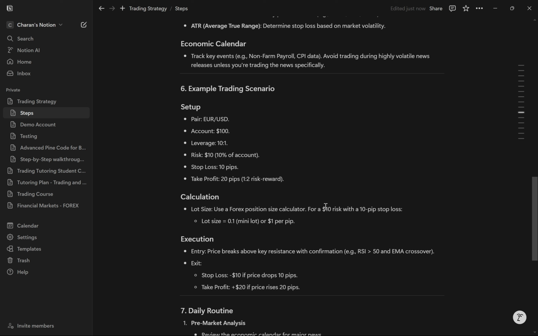Now, execution. We're going to see the entry. So we're going to have price breaks above the key resistance with confirmations. That is, we're going to use the RSI and the EMA, the exponential moving average crossover. We have our exit and all that kind of stuff.